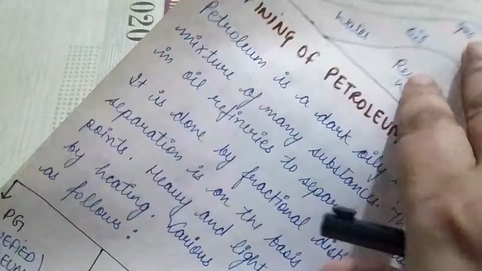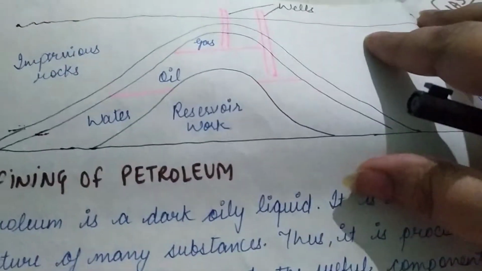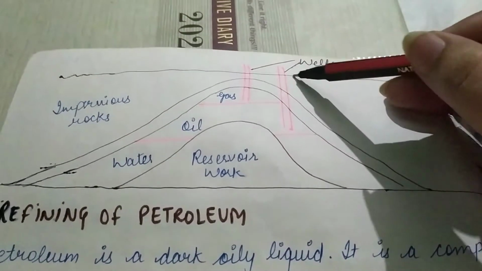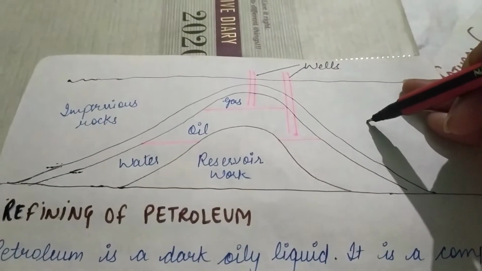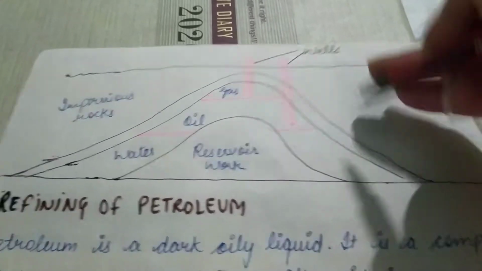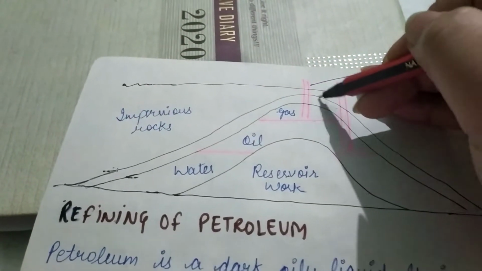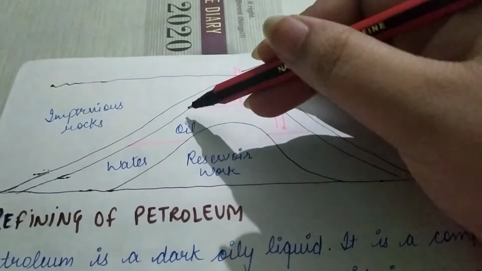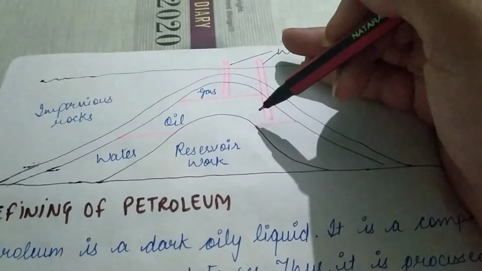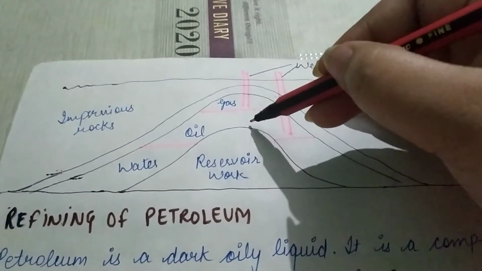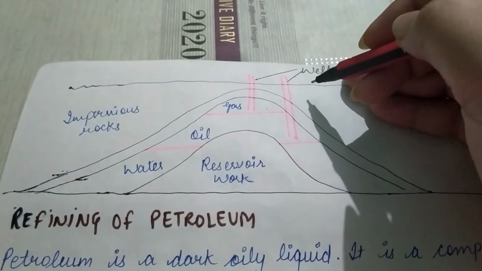Now let us have a rough picture that how it is obtained. See, students, in this way, now you can see very well that this is the Earth's crust. These are the rocks. Under the rocks, this is where the water is there. This is where the natural gas or gaseous substances are present. In this area, the oil part is there, that is the petroleum. And with the help of these wells, oils are taken out to the earth crust.